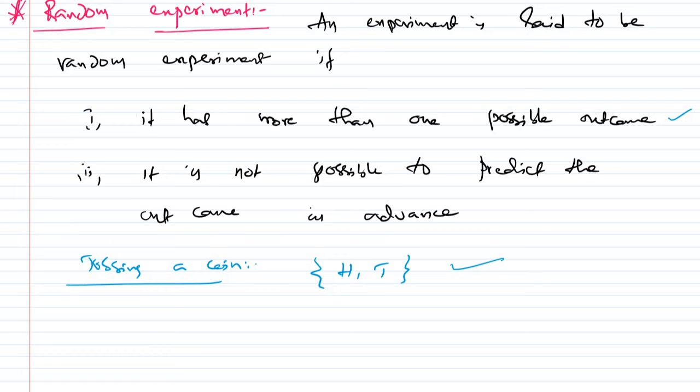Even throwing a die is also a random experiment. Any example of just an experiment, sir? A card is drawn from a well-shuffled deck of 52 cards. If the face is upwards, we can predict the result in advance, right? So that comes under experiment only, ma'am. If the face is downwards, we could not predict the result in advance. That is a random experiment. Is it clear, ma'am? Yes, sir.